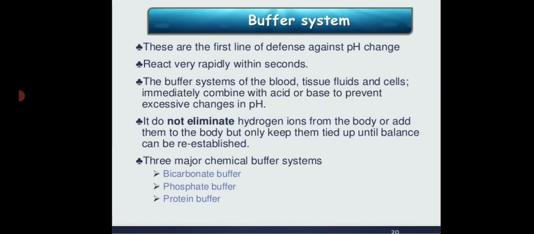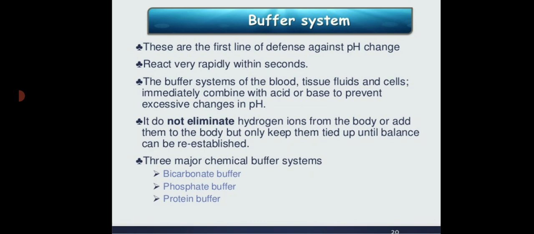Coming to the first one, that is the buffer system. These are the first line of defense against pH change. These react very rapidly, within seconds. The buffer systems of the blood, tissue fluids and cells immediately combine with acid or base to prevent excessive changes in the pH. It does not eliminate the hydrogen ions from the body or add them to the body, but only keeps them tied up until balance can be re-established.